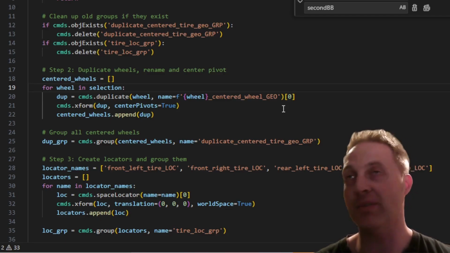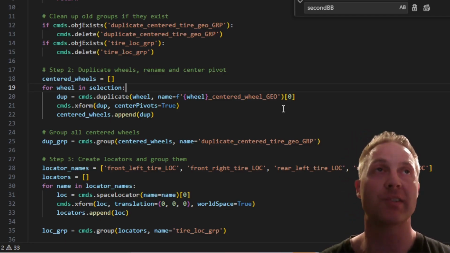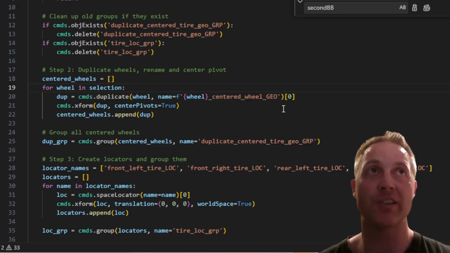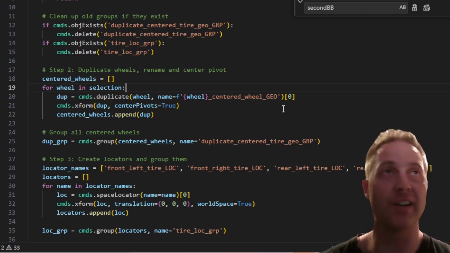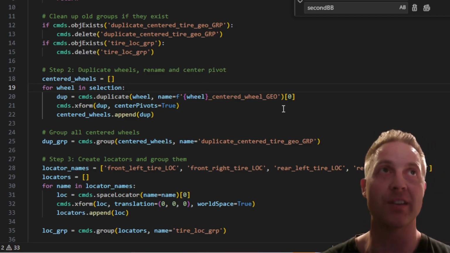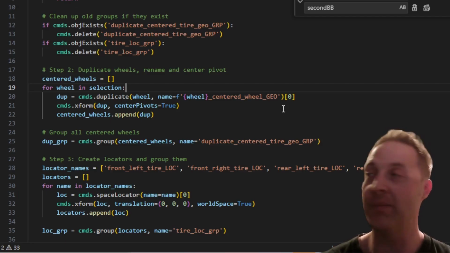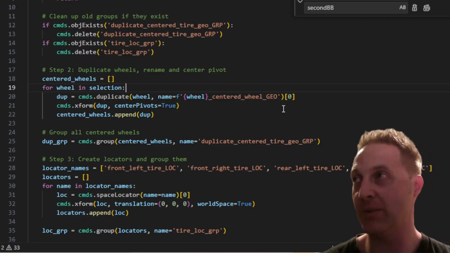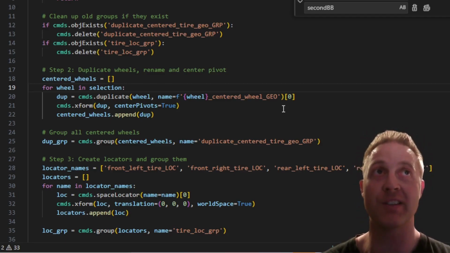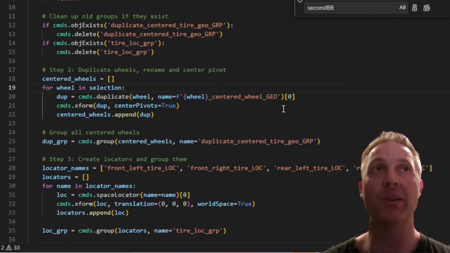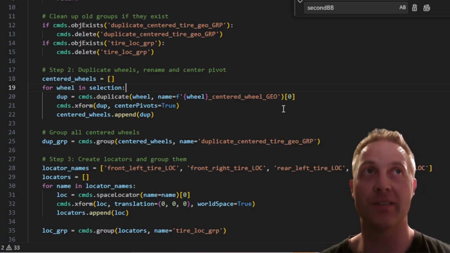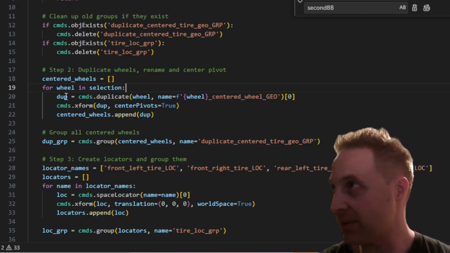So instead of altering the pivot points of the geometry that exists in the scene, I'm just going to maintain the state of that geometry. I'm not going to alter it if I don't have to, because what I'm really looking for here is just the position at the center of the geometry of the wheel. I don't really want to permanently change the pivot point necessarily. I want to keep my file intact. So I'm going to duplicate my wheel, and then I'm going to find the center point of the duplicated wheel.